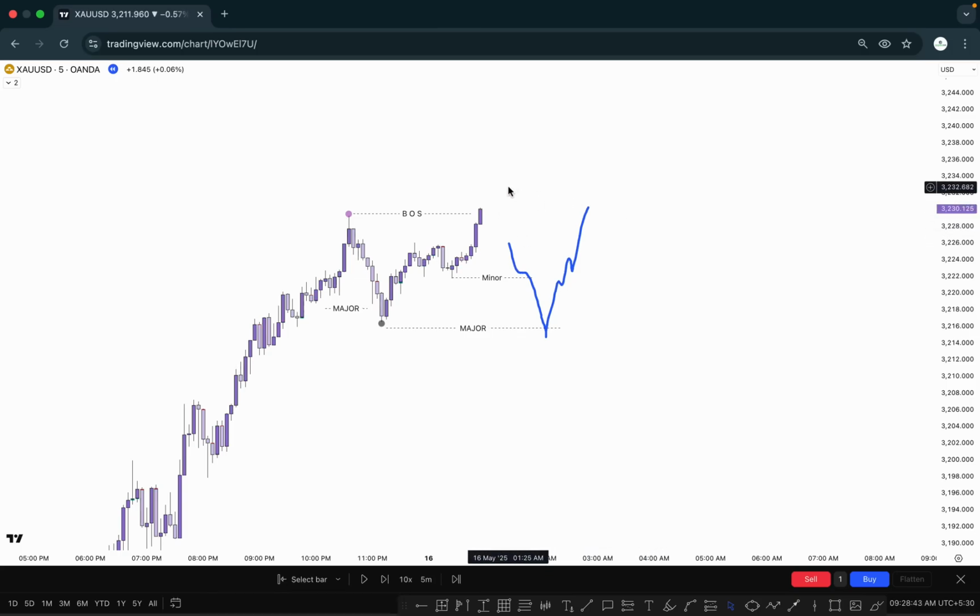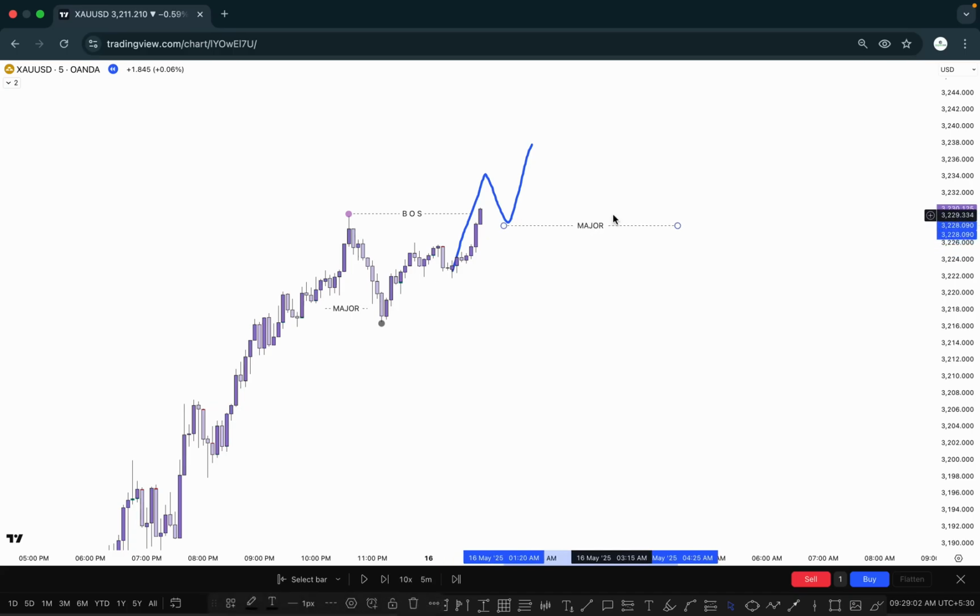And let's see what happened next after this one. If the market does not take out this one, for example, what happened here? The market did not take out this one and created a pullback here, and again went to a higher high. It means there is no minor inducement right here, only a major inducement created at this point right here, and we are interested here for the buy after taking out the major inducement.